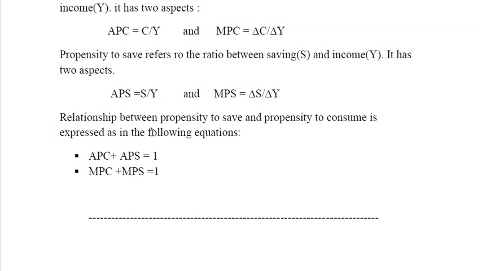The relationship between propensity to save and propensity to consume is expressed in the following equations: APC plus APS is equal to 1, and second, MPC plus MPS is equal to 1. These formulas or relationships are mostly used in the numericals from this chapter.